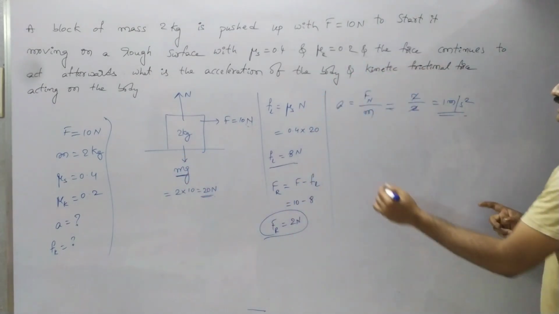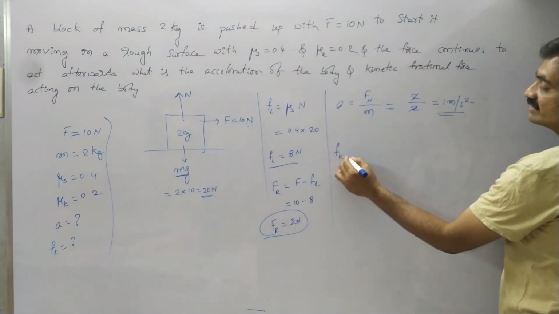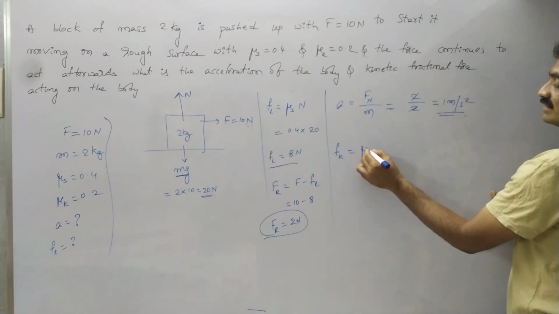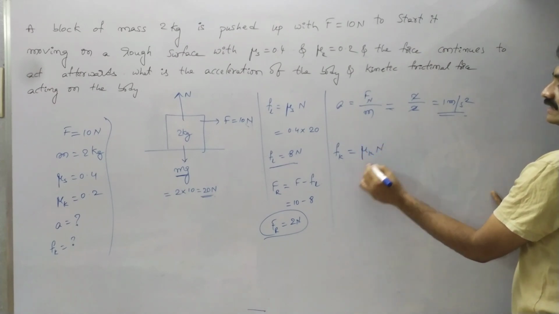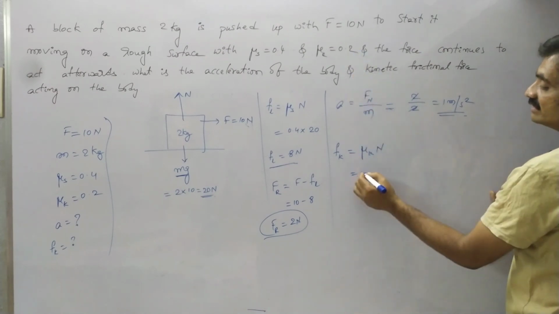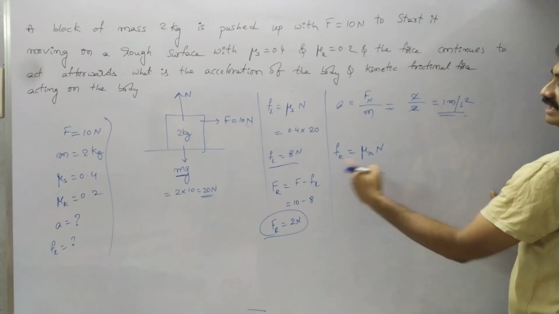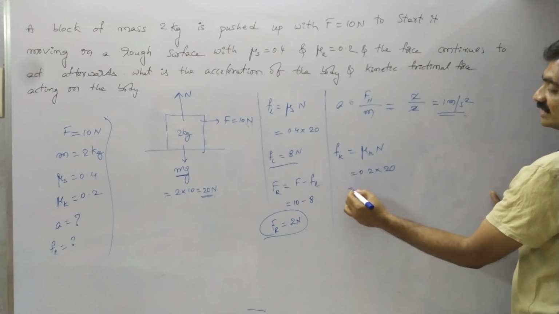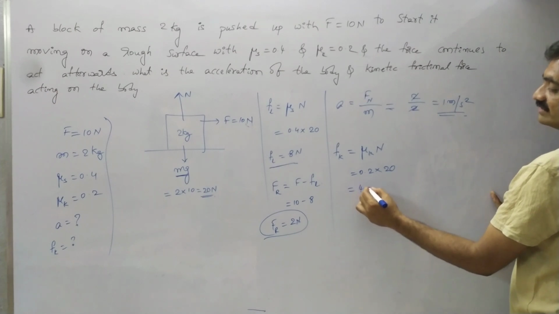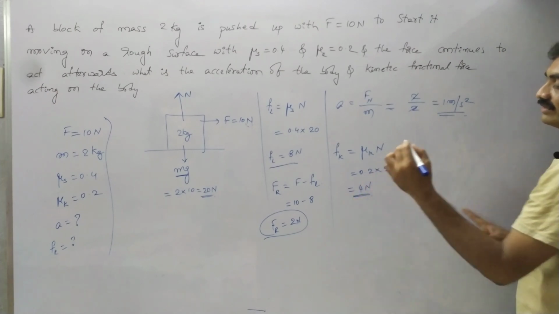Whereas we have to represent the kinetic frictional force, where the kinetic frictional force F suffix k equals mu suffix k into N, whereas mu suffix k equals 0.2 into N is 20. So here the kinetic frictional force acting on the block is 4 Newton.